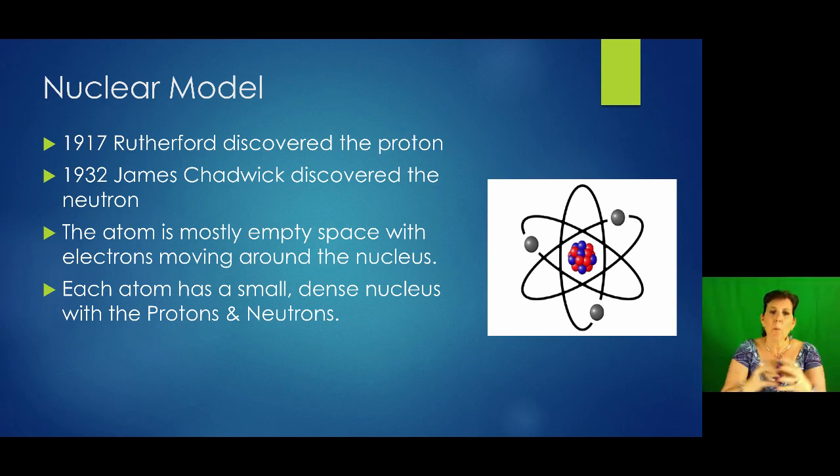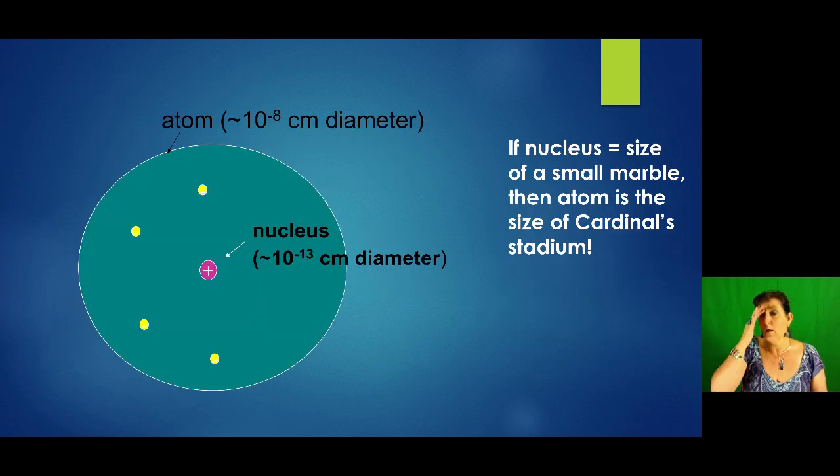So every atom has a small, dense nucleus with protons and neutrons, and the electrons are moving around the nucleus, and there's a lot of empty space going on. So if the nucleus was actually the size of a marble, and you put it on the 50-yard line of the Cardinal Stadium, you wouldn't even reach electrons till you were way up in the seats. There's all that empty space between the nucleus and electrons, and then there's more space before you get to other electrons. So the nucleus is actually about 10^-13 centimeters in diameter.